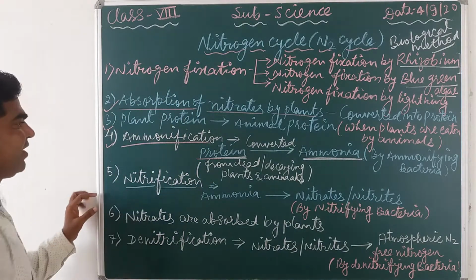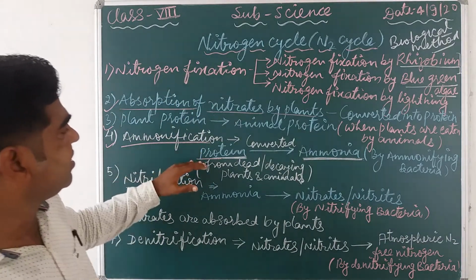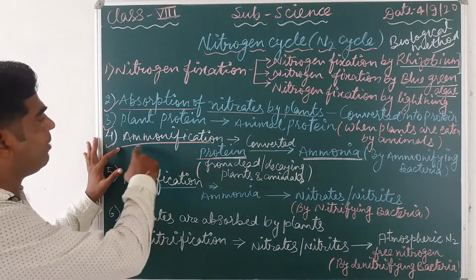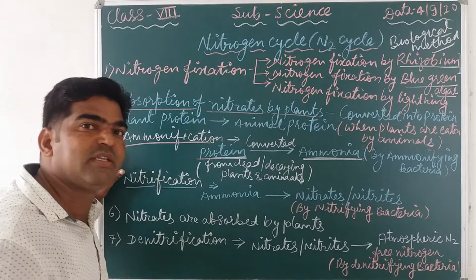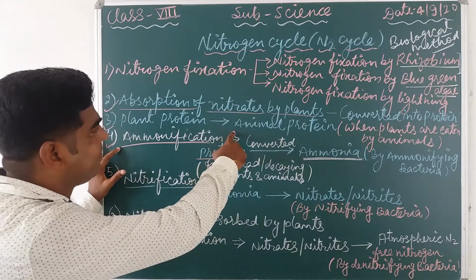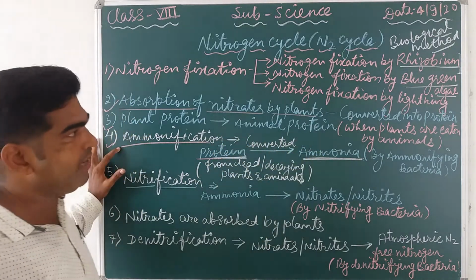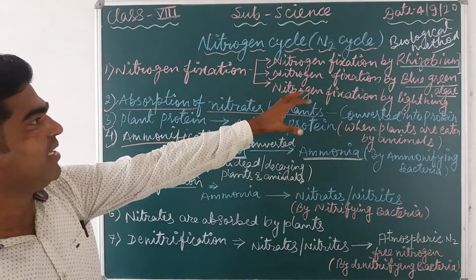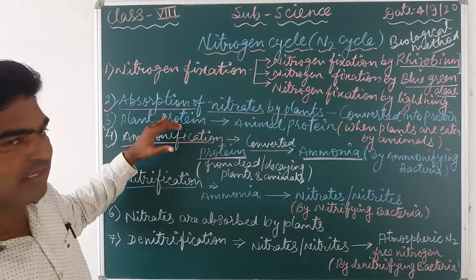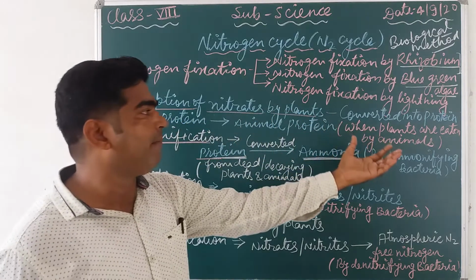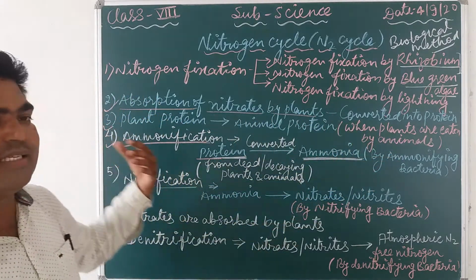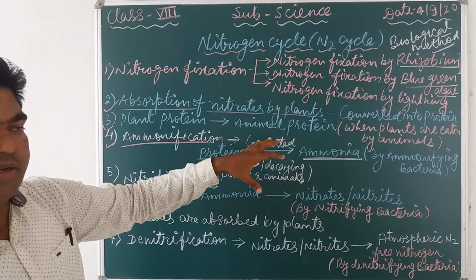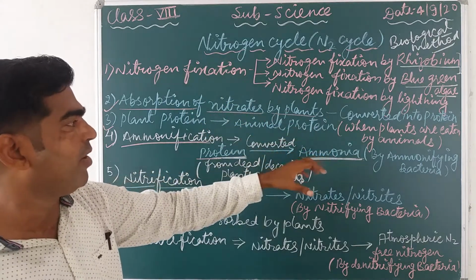Now next, nitrification. Ammonification is where the protein changes into ammonia. Now it is very clear from the word ammonification. Ammonification means in the third step what forms? Protein forms. Okay, first step, nitrogen changes into its compounds, then these compounds are utilized by the plants and become a part of the plant body. Next, that plant is eaten by the animals, so that also goes into the animal body.